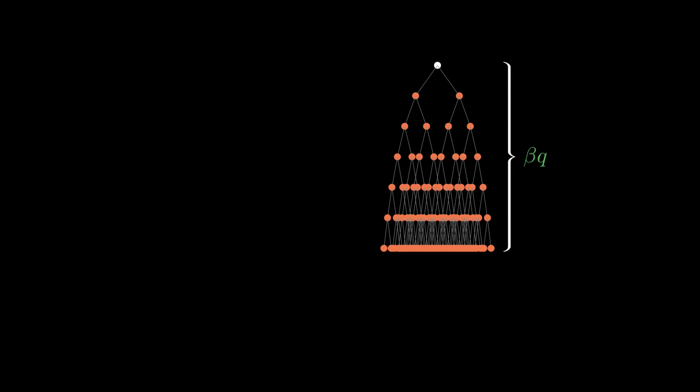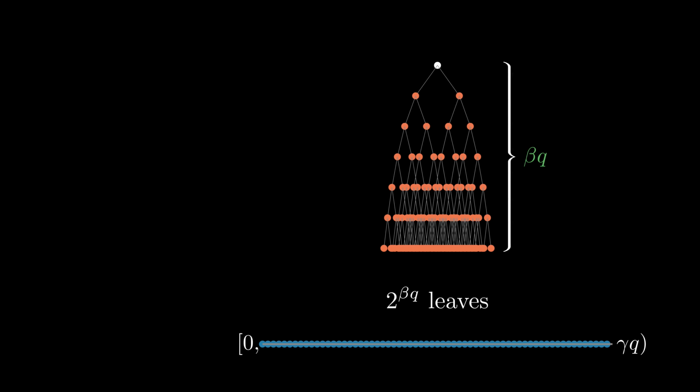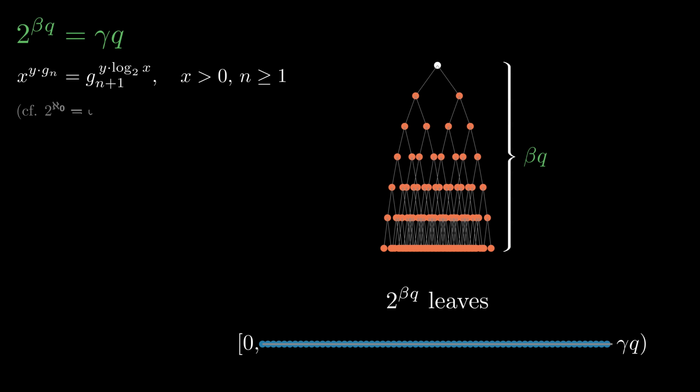Let's talk about realms and values. Here is the earlier power set relation visualized. If we have a binary tree of height beta qua, then this tree has gamma qua leaves. I'll also put the generalized formula that I've figured out on screen.